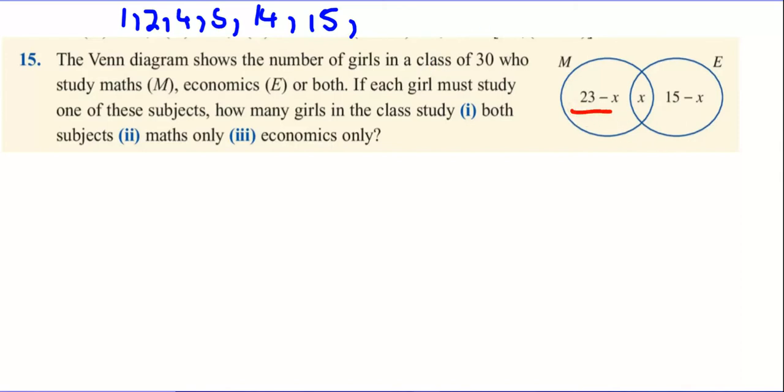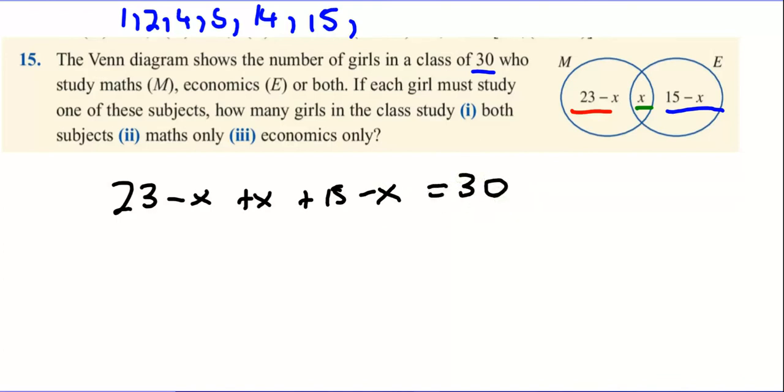So, when you add up all 3 sections, the red, the green, and the blue, it has to total to 30. So what you can say is 23 take away X plus 15 take away X has to equal 30. This one cancels with this one. 23 plus 15 is 38. 38 take away X is 30. This implies that X must equal 8.